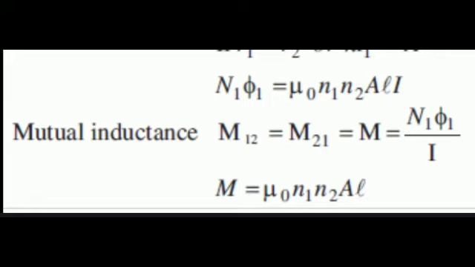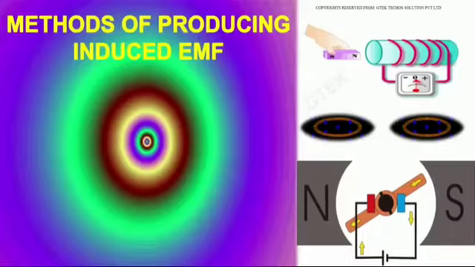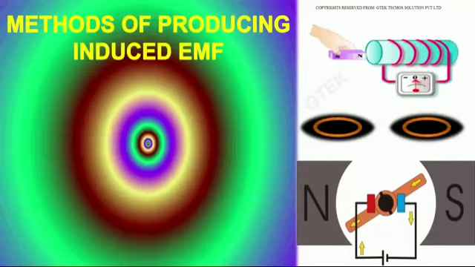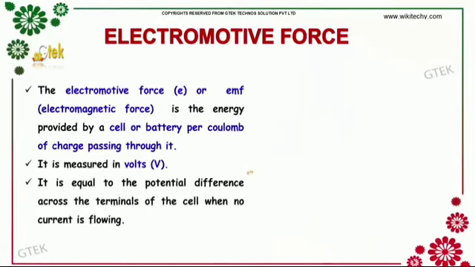In general, the mutual inductance between two long coaxial solenoids is given by M is equal to mu naught N1 N2 A L. If a medium of relative permeability mu is present inside the solenoids, then M is equal to mu N1 N2 A L. The next topic is methods of producing induced EMF.